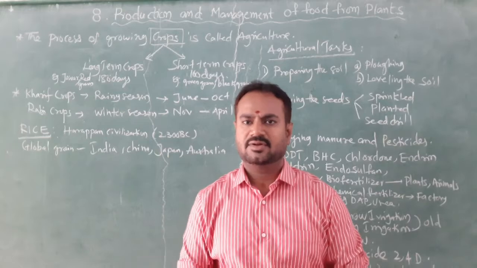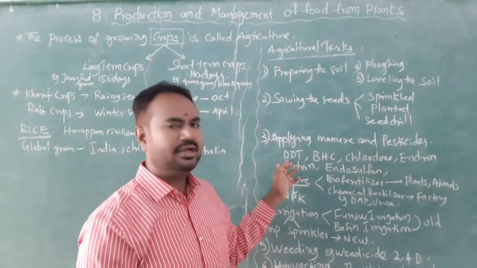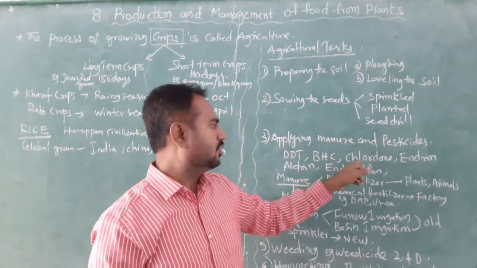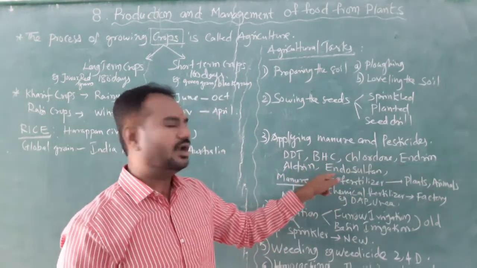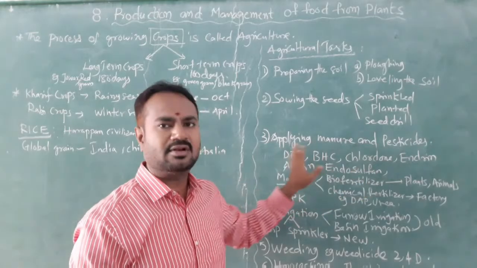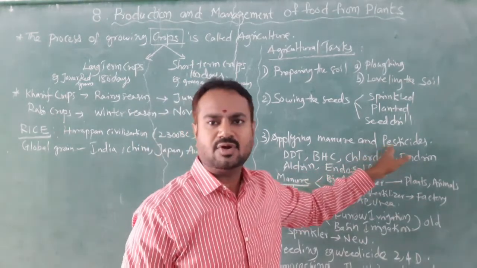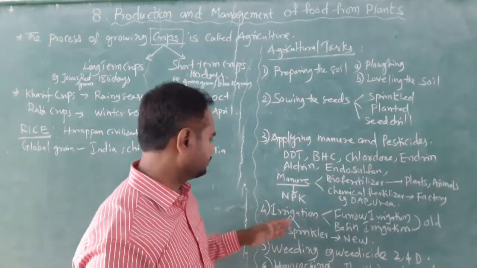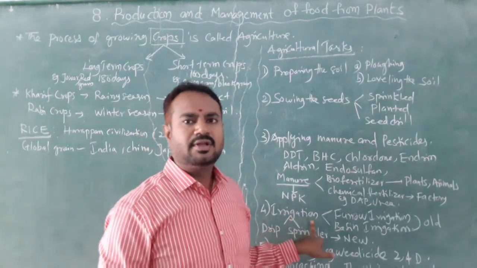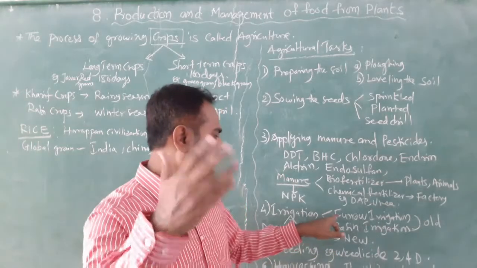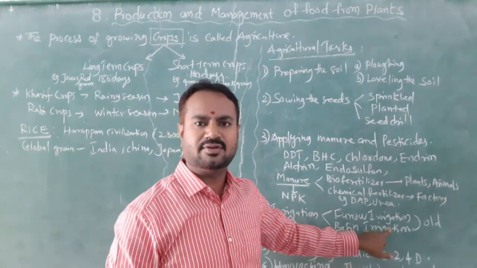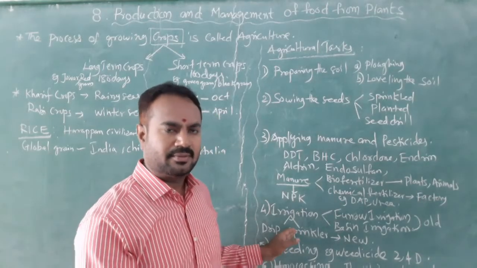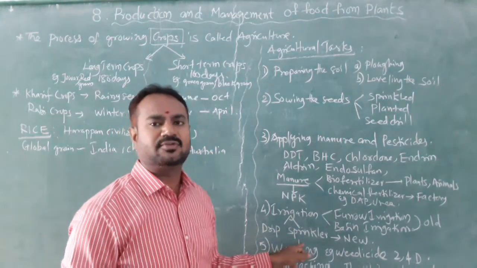Some diseases are there. So for them they will use DDT, dichlorodiphenyl trichloroethane, BHC, benzene hexachloride, chlordane, endrin, aldrin, endosulfan. Like this, some chemical pesticides are being used, which are also harmful to the environment and people also. Then after that, irrigation. Irrigation is supplying of water. The traditional methods are canal irrigation and basin irrigation, but modern irrigation techniques are there which will save the water: drip irrigation and sprinkler method.